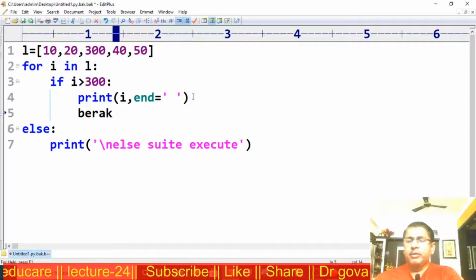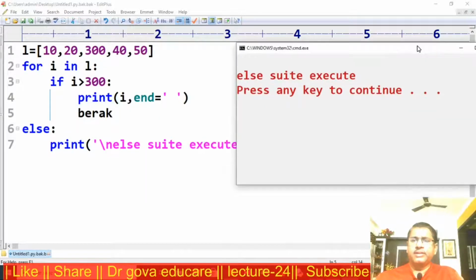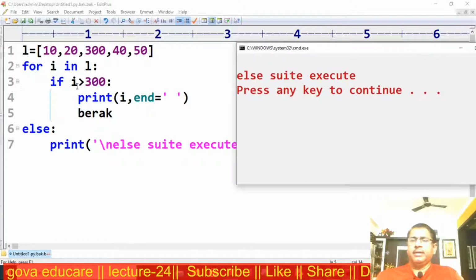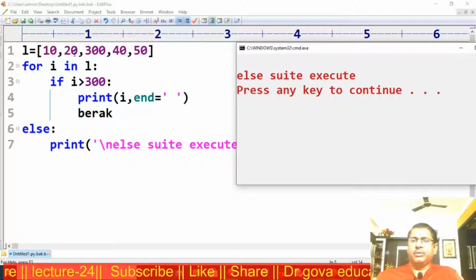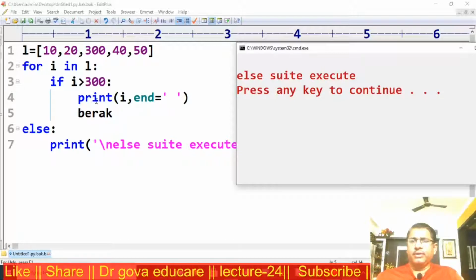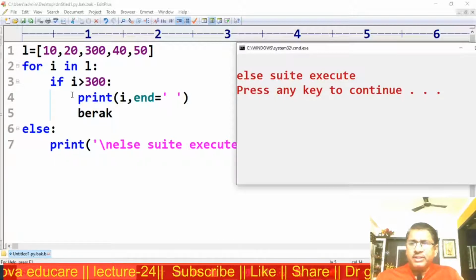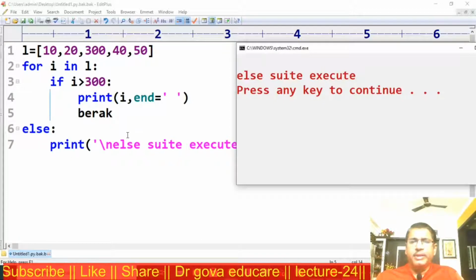Now I am executing the program. Here the break statement will never be executed. I is equal to 10, false. I is equal to 20, false. I is equal to 30, false. I is equal to 40, false. I is equal to 50, false. Now the break statement is never executed, so only the else suite will be executed.